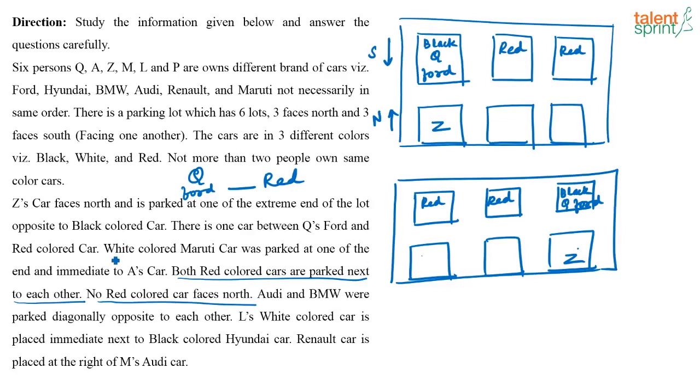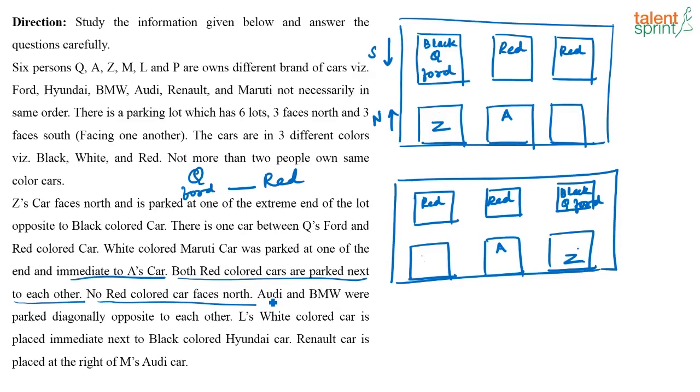But what are they saying? The white colored Maruti car is at one of the ends and immediate to A's car. See, white is either here or here. Similarly, white is either here or here. But it is given that it is immediate to A's car. So, which is A in both the cases? This has to be A, because the white car, be it here or here, is close to A. Similarly, be it here or here, it is close to A. So, the car in the middle here is going to be A's car. So, that part we have fixed.